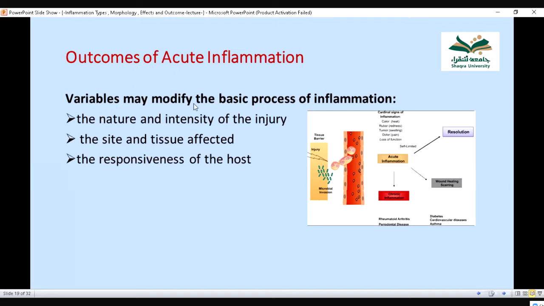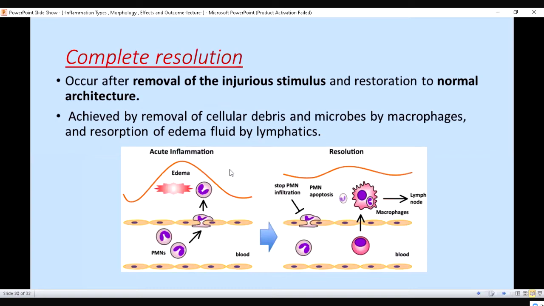Now, similarly, what variables can modify the basic process of inflammation? For example, the nature and intensity of injury, the site and tissue affected, and the responsiveness of the host. That is, how strong the host is. If he is healthy, it will not spread. Then there is complete resolution.